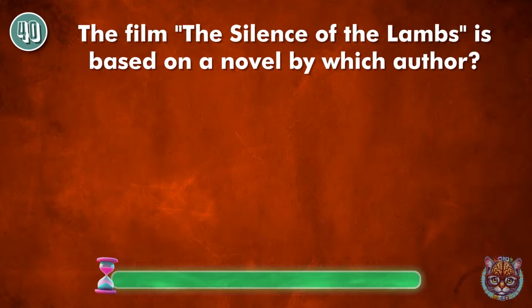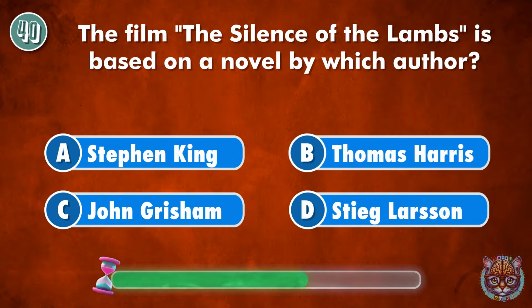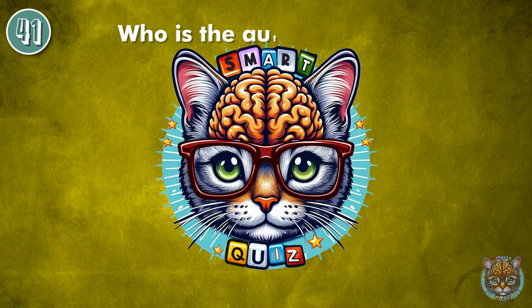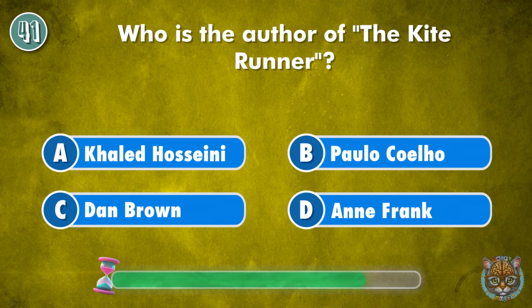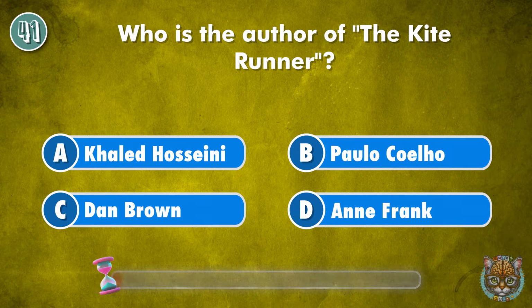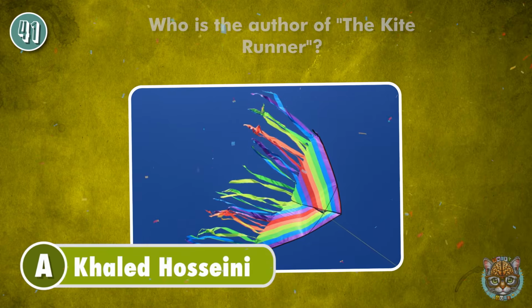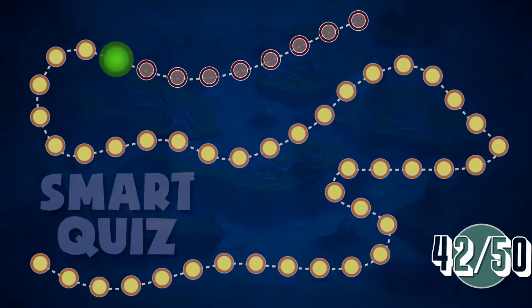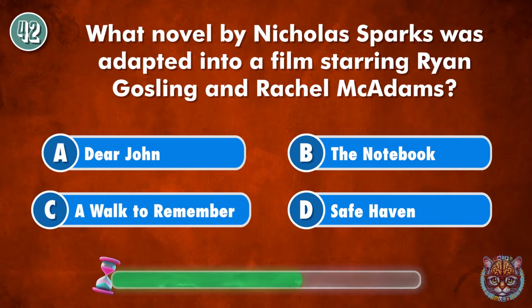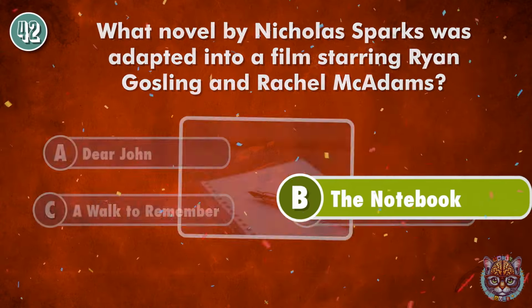The film The Silence of the Lambs is based on a novel by which author? Thomas Harris. Who is the author of The Kite Runner? Khaled Hosseini. What novel by Nicholas Sparks was adapted into a film starring Ryan Gosling and Rachel McAdams? The Notebook.